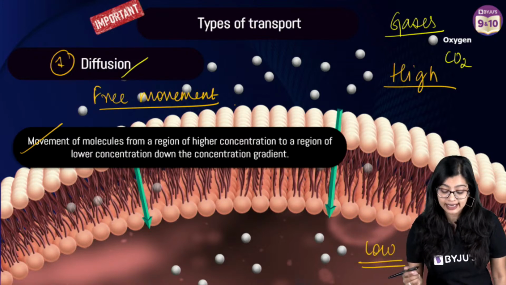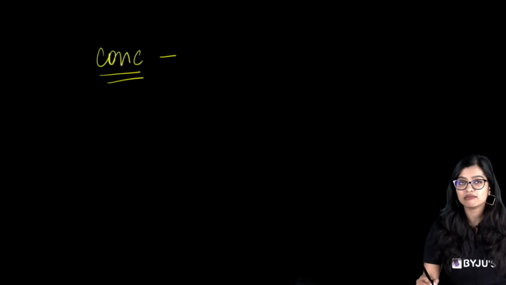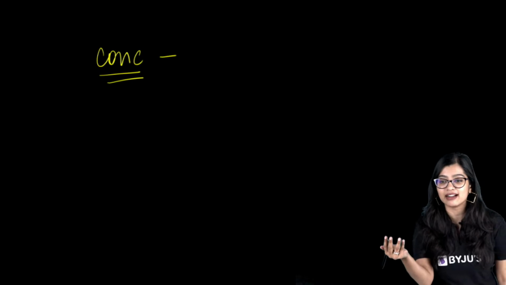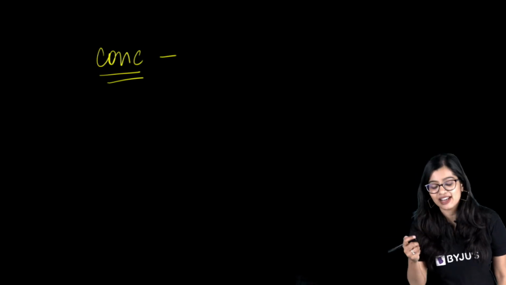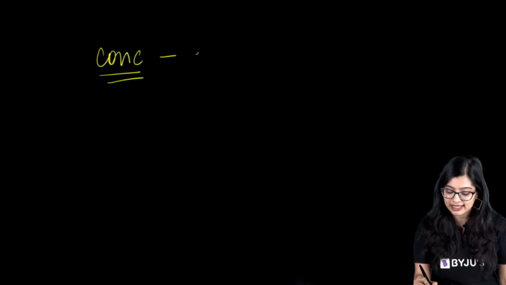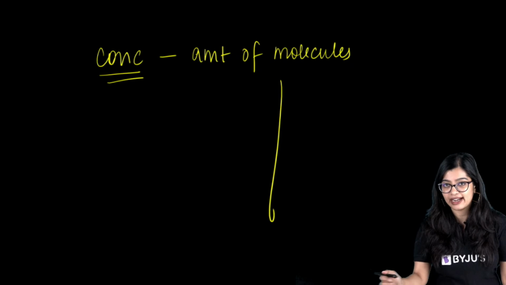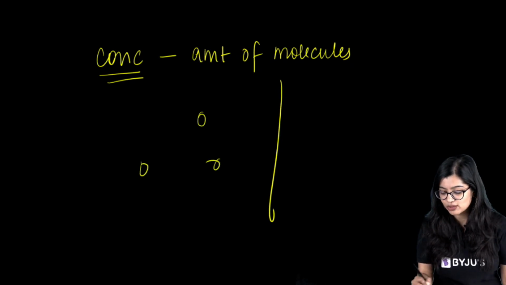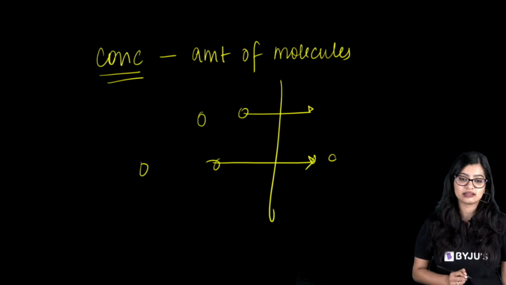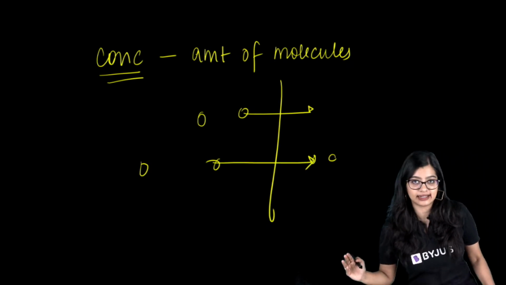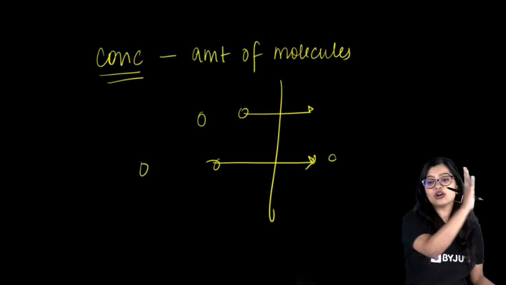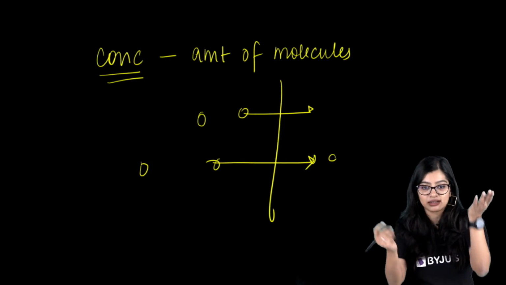Now what is a concentration gradient? Concentration gradient is basically simply defined. I don't want to give a technical definition, but if I have to give you an easier definition, concentration gradient can be basically defined as the amount of molecules, how many, across the concentration gradient. That means that there are some molecules here, there are some there, it is moving from one region to the other, right? There's a change in concentration. So that's what we're looking at when it goes, because there's a difference in number, right?